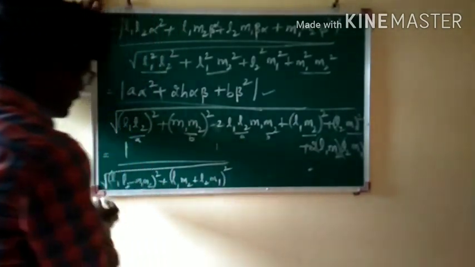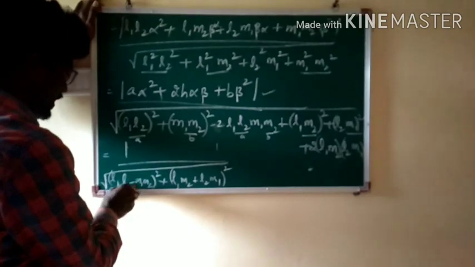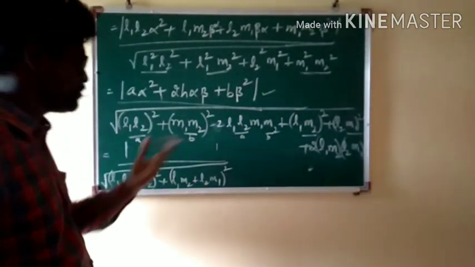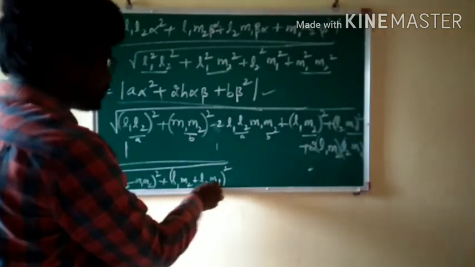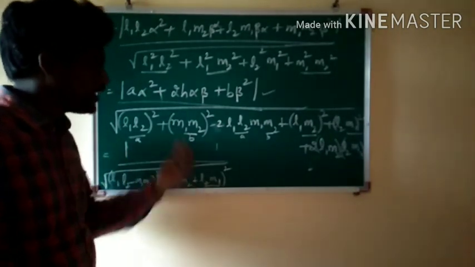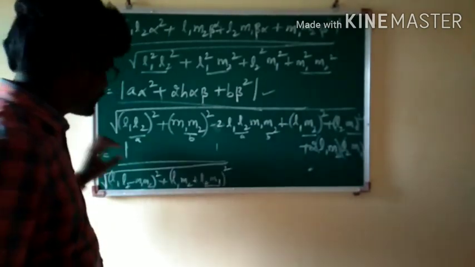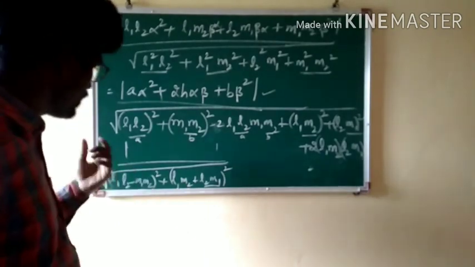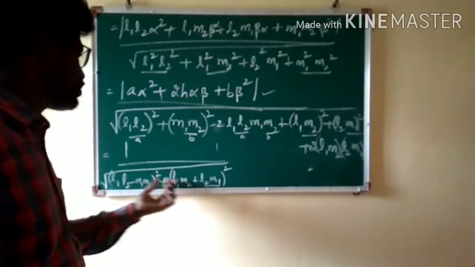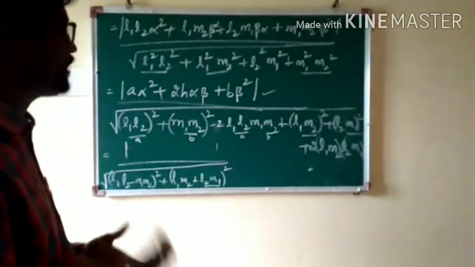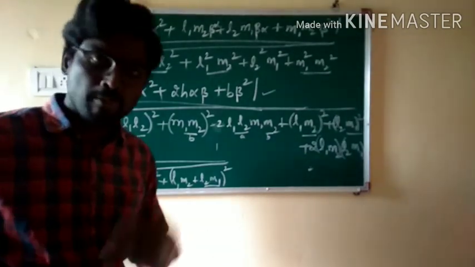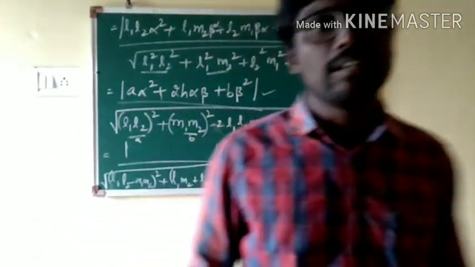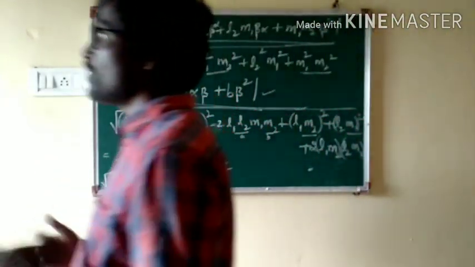Okay, now what is L1 L2 minus M1 M2? (A minus B) whole square. L1 L2 is A and M1 M2 is B, so that is (A minus B) whole square. What about L1 M2 plus L2 M1? It is 2H. (2H) whole square is nothing but 4H square. In the numerator we already have a alpha square plus 2h alpha beta plus b beta square. In the denominator we have got (a minus b) whole square plus 4h square. Therefore, the product of the perpendiculars, that is Pm into Pn, is mod of a alpha square plus 2h alpha beta plus b beta square, divided by the square root of (a minus b) whole square plus 4h square.